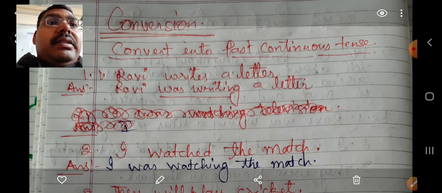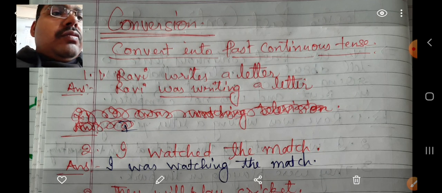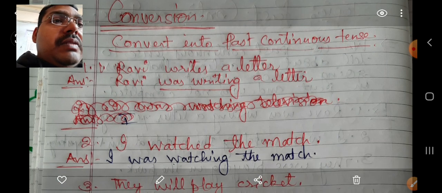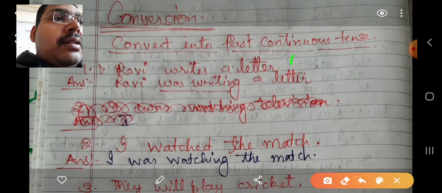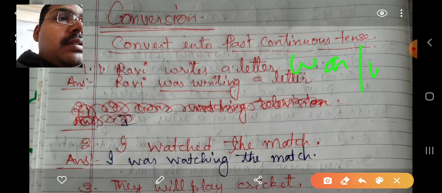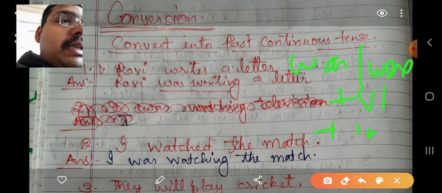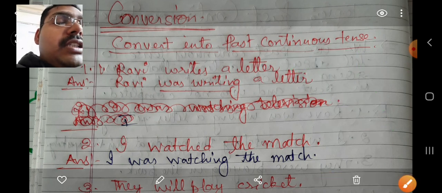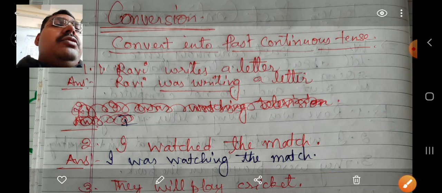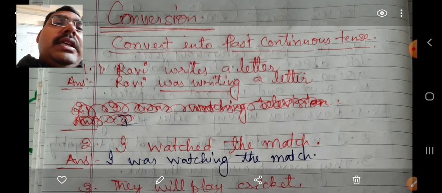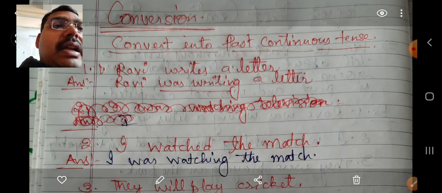What is the helping verb that we use in past continuous? Was or were plus V1 plus ing. This much must be there with you. If you need to convert a sentence into past continuous tense, use this rule. Like, Ravi writes a letter.